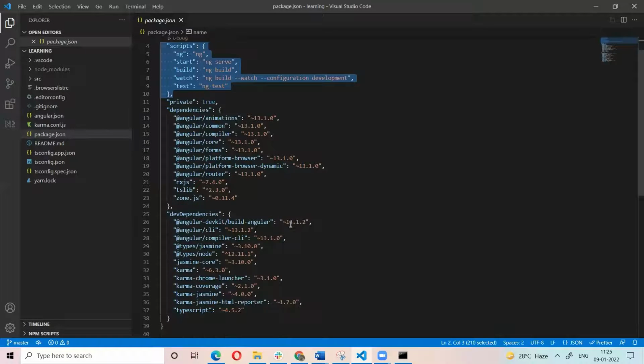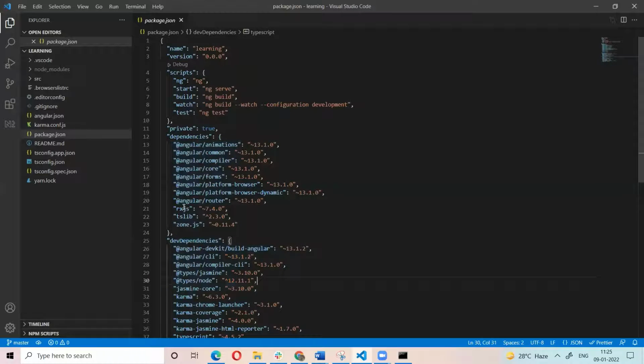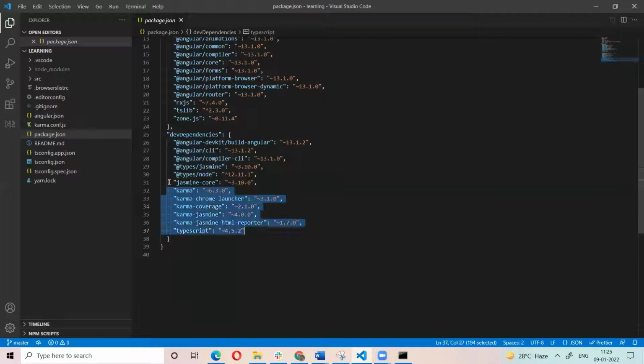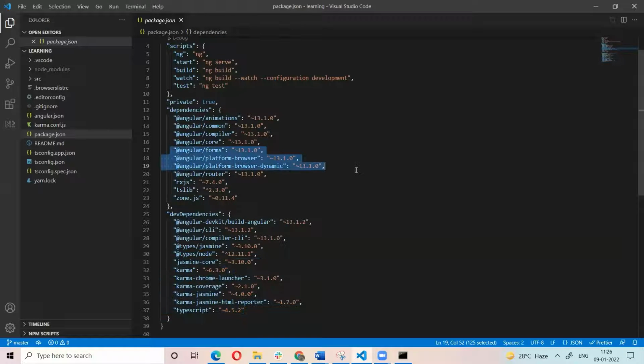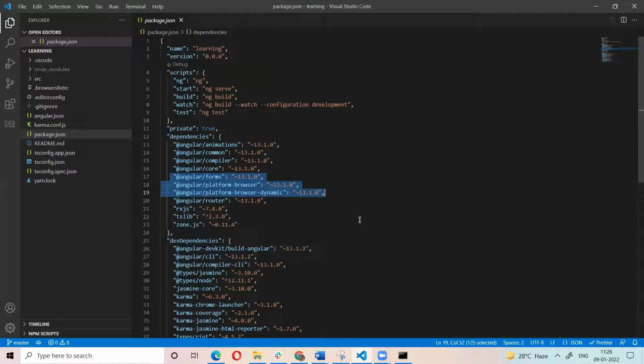Now these are the dependencies. You need the animations library. You need the compiler. Compiler for what? Converting TypeScript to JavaScript. These are the minimum required libraries we need. Karma is for writing the test cases. You need to install TypeScript, the compiler, and Karma Jasmine. You also need to install some browser supported libraries. All these libraries you take from the node repository. That's why in the package.json we mention what library I need and what version I need.